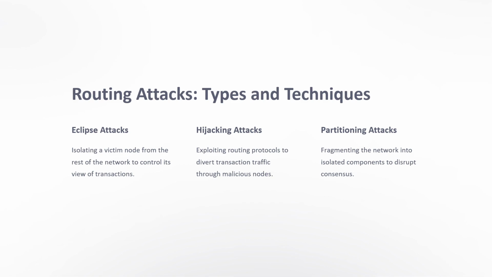So changing the routing protocols leads to a different destination, which leads to loss of data. That is hijacking attacks. Partitioning attacks: fragmenting the network into isolated components to disrupt consensus. So the disruption of network flow is partitioning attacks.